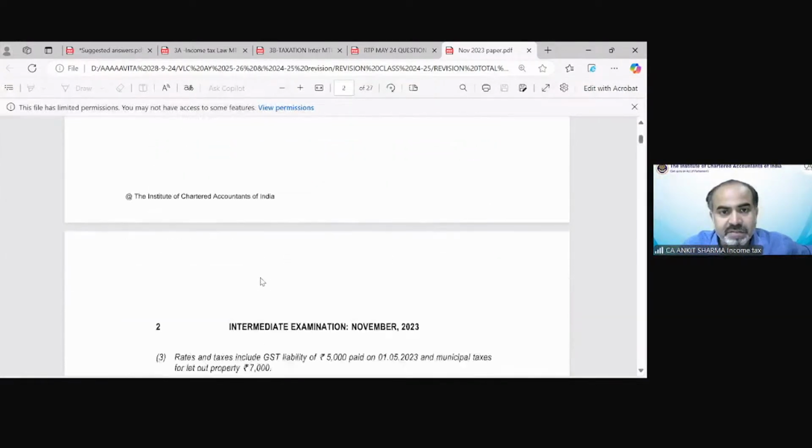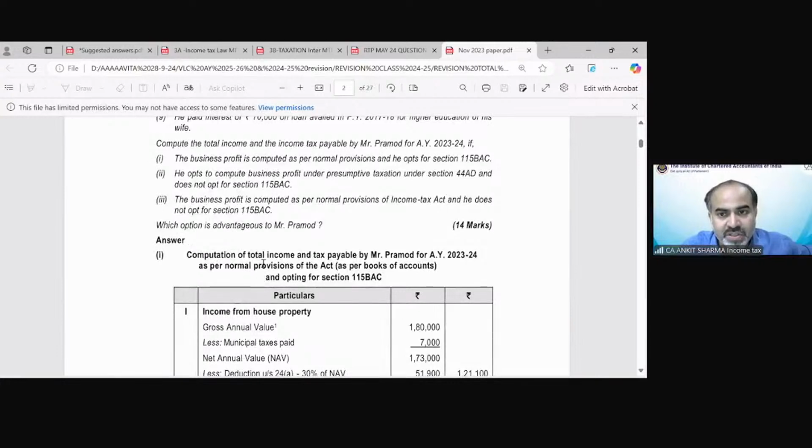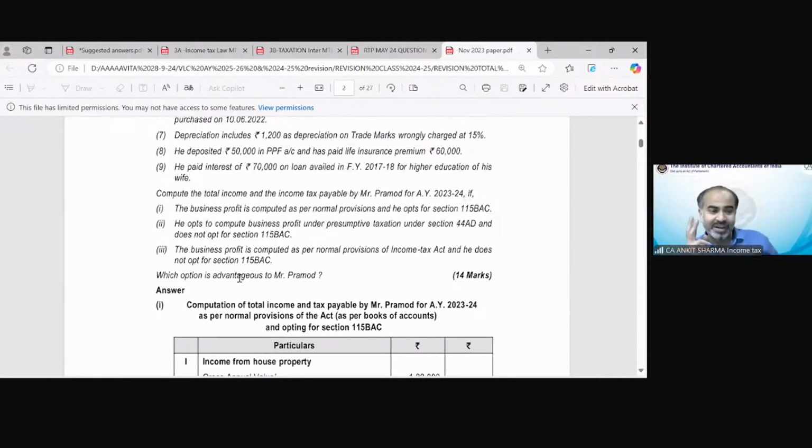First of all, we should check what the requirement of the question is. So this is the requirement. You have to calculate 3 kinds of taxes in this question individually. You have to calculate tax as per the default tax regime. You have to calculate tax as per the optional tax regime. And the presumptive taxation scheme is also applicable in this case. So, the question is asking you a lot of things in a single question.